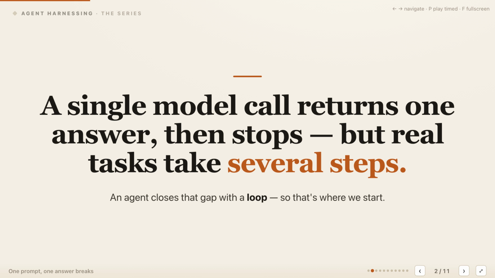A single model call receives one prompt, returns one answer, and then stops with no chance to react. That works for rewriting a paragraph, but real tasks like debugging or investigating an incident unfold across several dependent steps. Each action reveals information that was unavailable at the start, and that evidence should change the next decision. The loop closes this gap by turning one-shot generation into a process that can learn within the run.